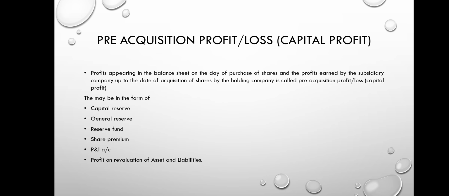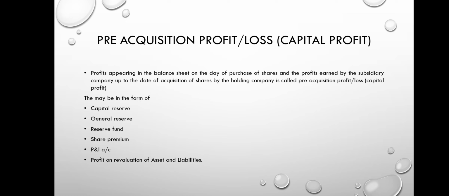Next we discuss the capital profit, that is the pre-acquisition profit. All the accumulated profit of the subsidiary company on the date of purchase of shares by the holding company is called capital profit. That is, the information given in the sum: capital reserve, general reserve, reserve fund, share premium and P&L account.